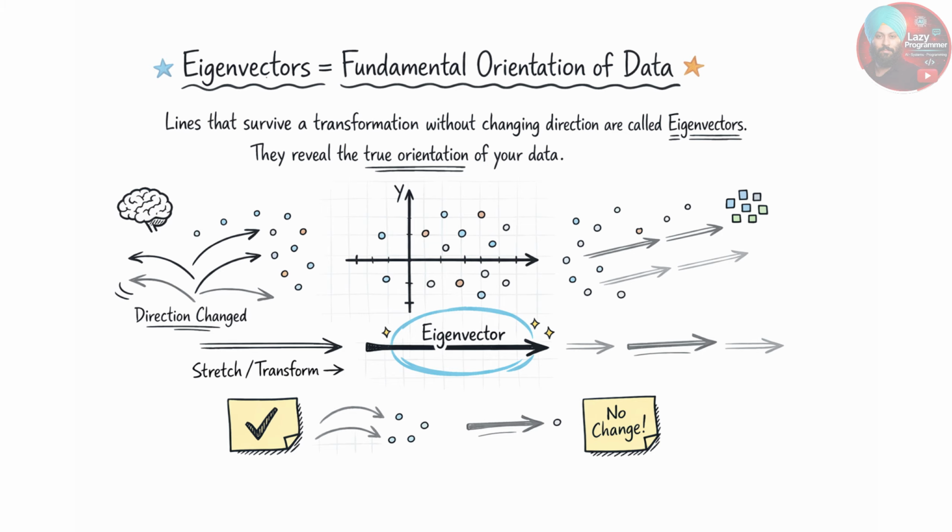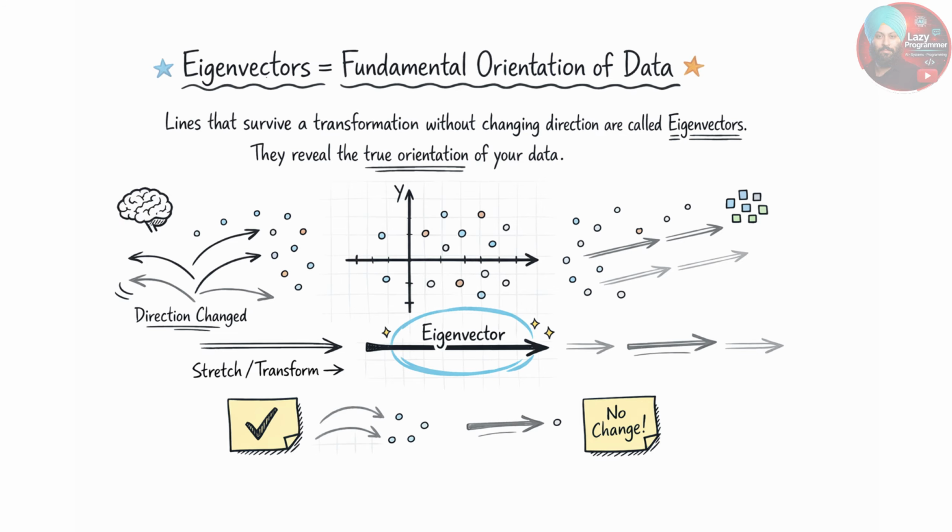Eigenvectors are very important because in the messy world of data, transformations mostly scramble everything. Eigenvectors are the backbone of that data. They are the directions that remain stable no matter how much you stretch or squeeze the information. So if you find the eigenvectors, you have found the fundamental orientation of your data. I hope eigenvector is clear to you.